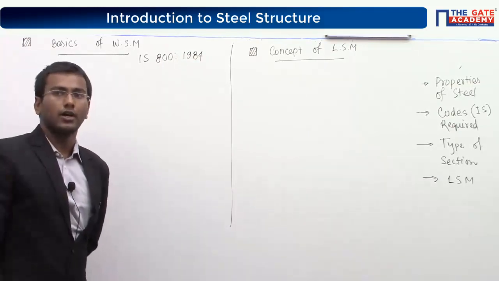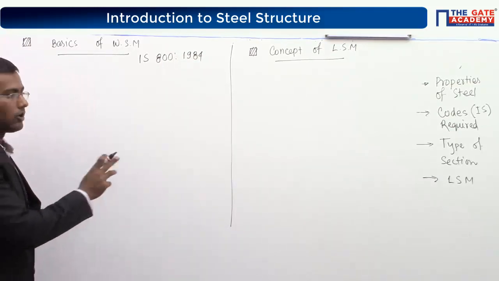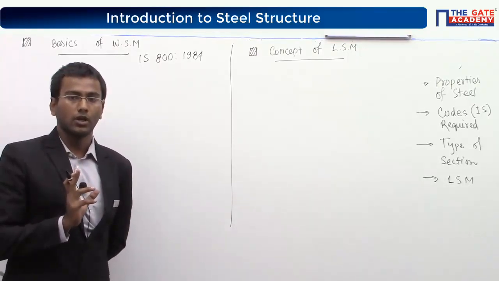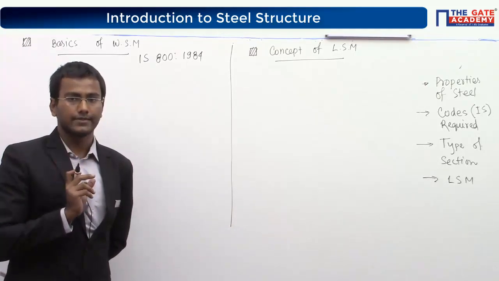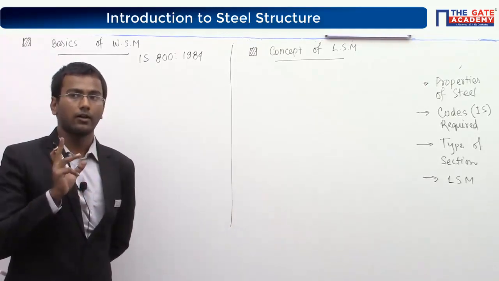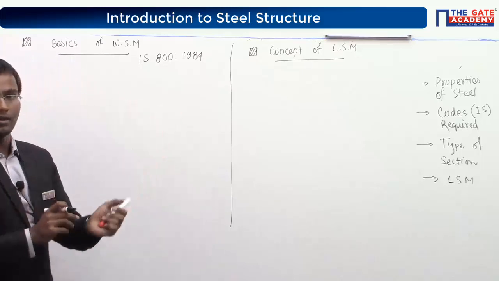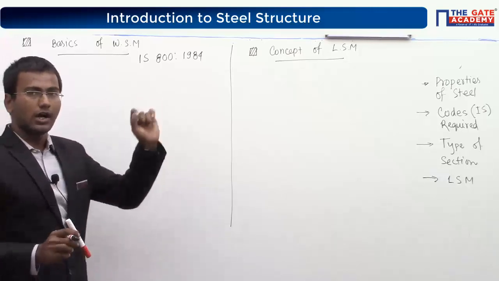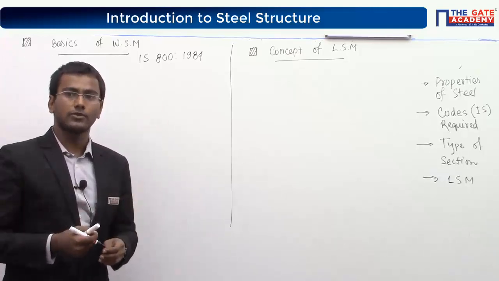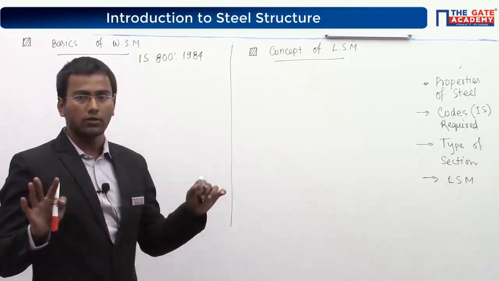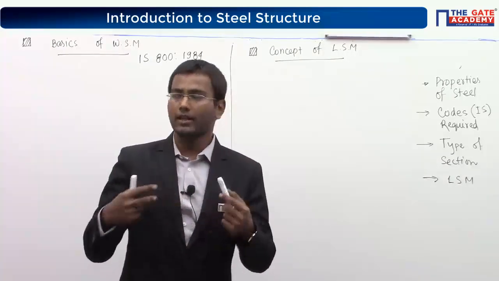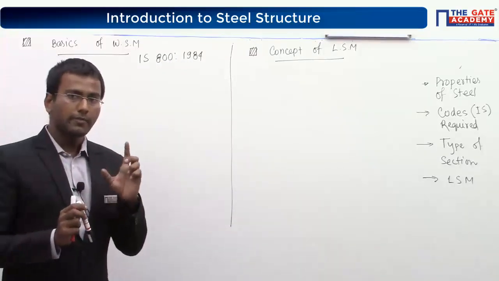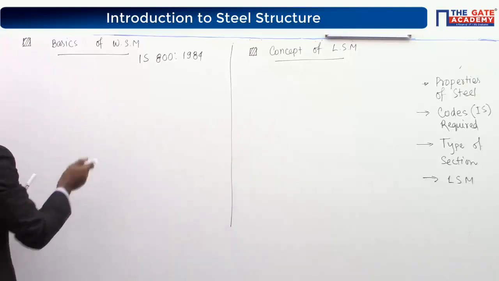So this part is not required actually for GATE point of view. In working stress method, part is not required for GATE point of view, but if you see the old questions, before 2007 questions, you can find out some questions came from this topic. And if you ask me, sir, apart from GATE, yes, it is important because other exams don't have a particular syllabus for steel structure, believe me. Other exams do not follow the limit state method code. They can give the questions, copy paste questions from old code. So that's why, which part is important? The important part is for working stress method.